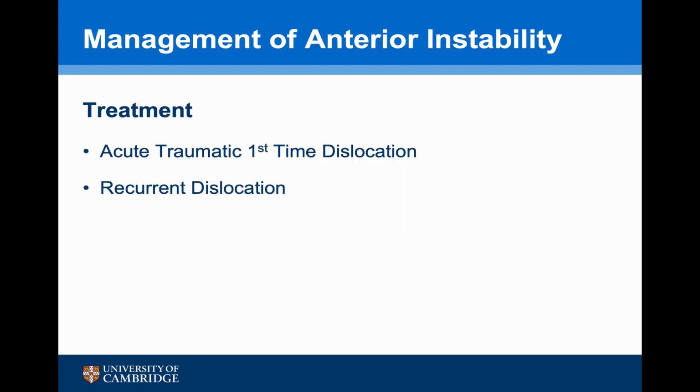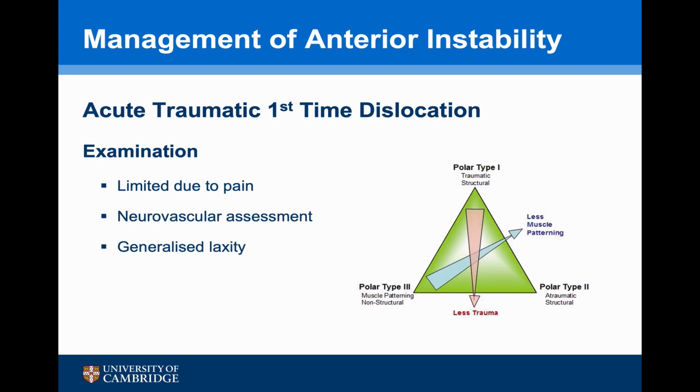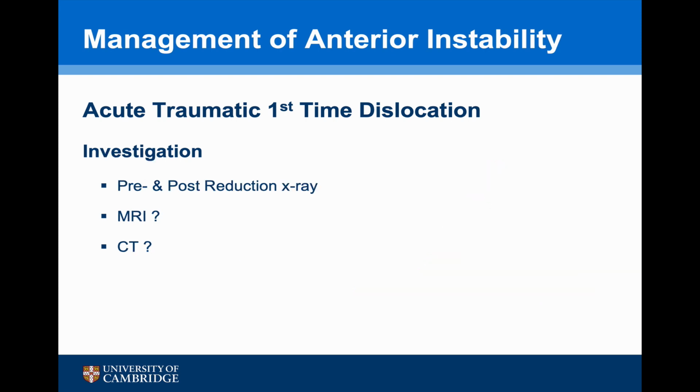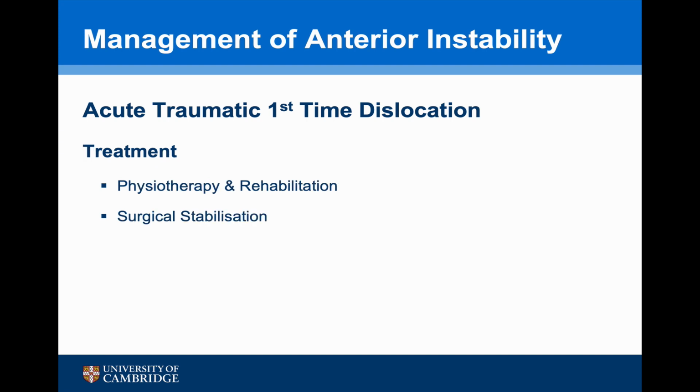Treatment for an acute traumatic first-time dislocator may differ from a recurrent dislocator. Examination of the acute dislocator can be limited due to discomfort and pain, but it's very important to assess the neurovascular status and also evidence of generalised laxity. Investigations are usually limited to pre- and post-reduction X-rays, as there won't be enough time to get an MRI or CT scan. Traditionally, the management of a first-time dislocator is for physiotherapy and rehabilitation. However, there are now some indications for a surgical stabilisation following a first dislocation.